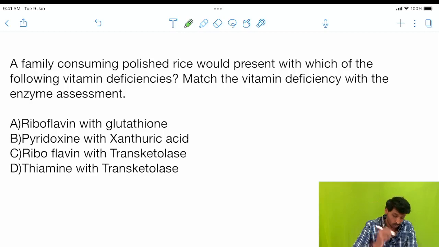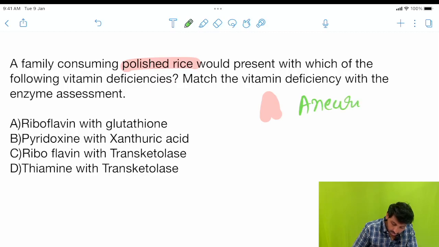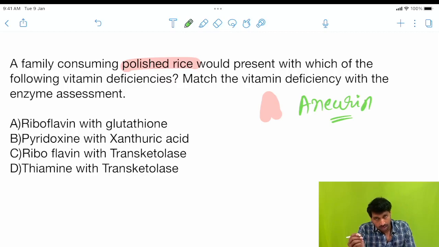The key point to note is polished rice, because unpolished rice has an outer coating of grains which contains aneurin. This aneurin is absent in polished rice, which leads to thiamine deficiency.